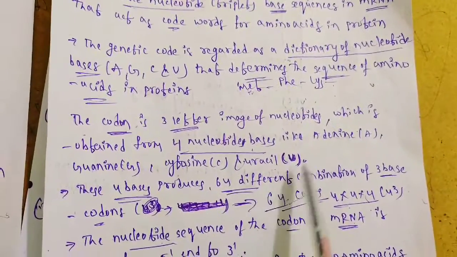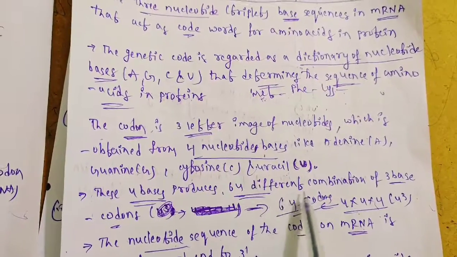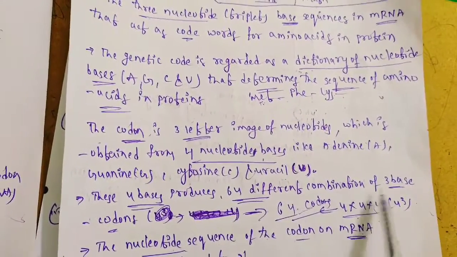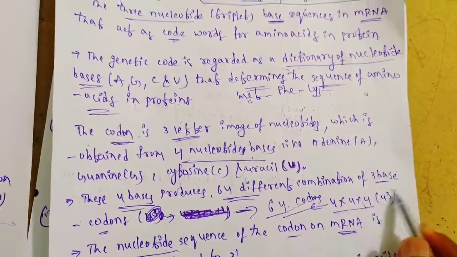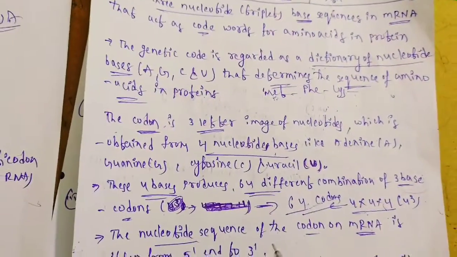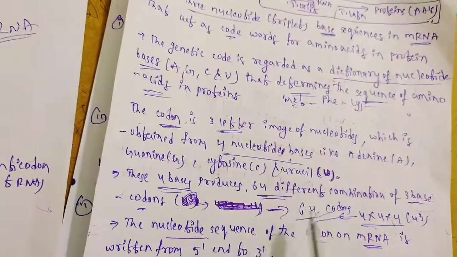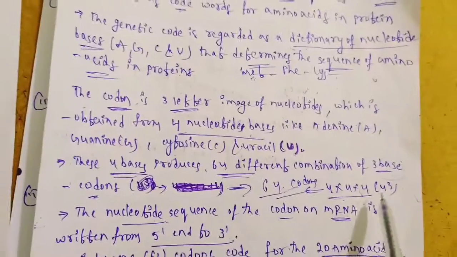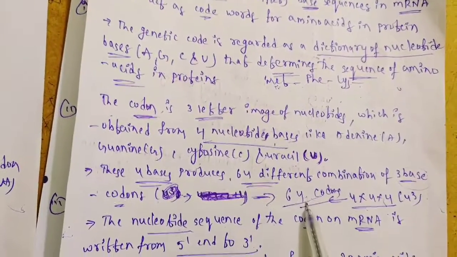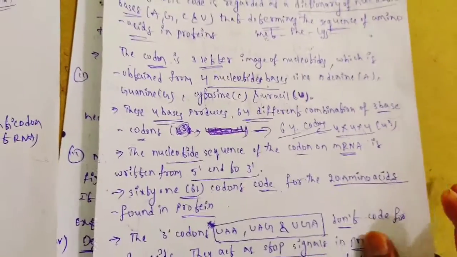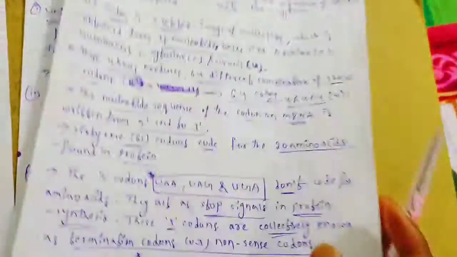These four bases, adenine, guanine, cytosine, uracil, produce 64 different combinations of three-base codons. How do we know that? It is 4 to the power 3, 4 into 4 into 4. Overall we get 64 codons. What are those 64 codons? I will show you now.